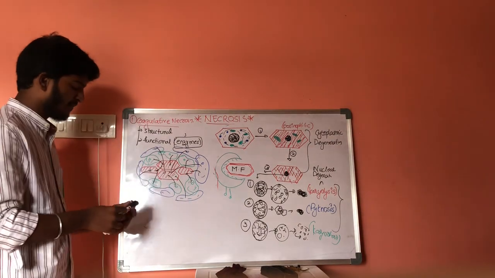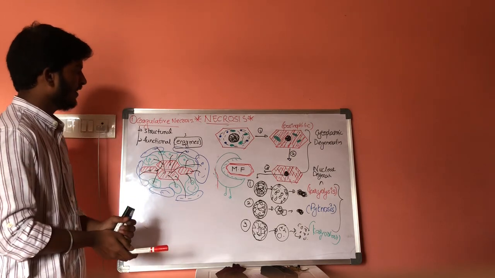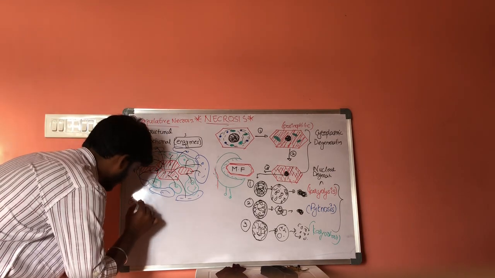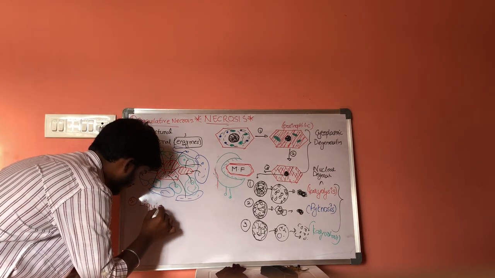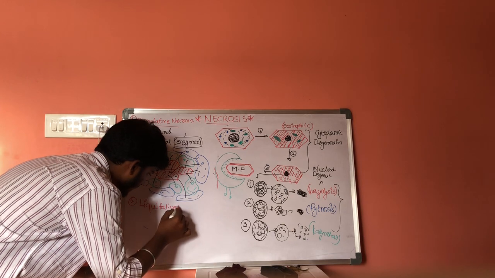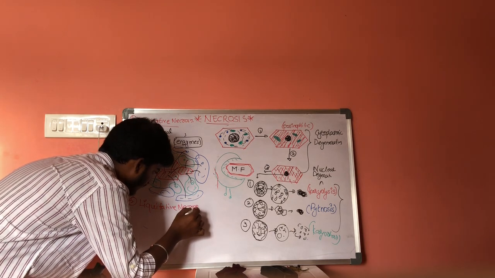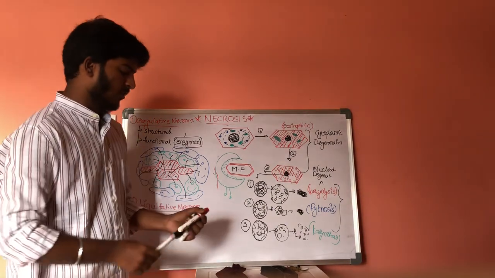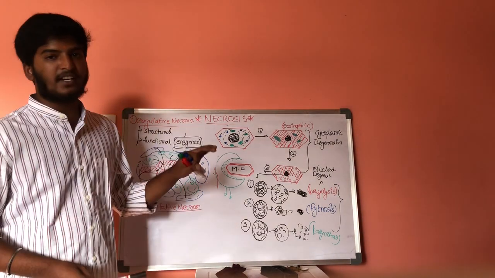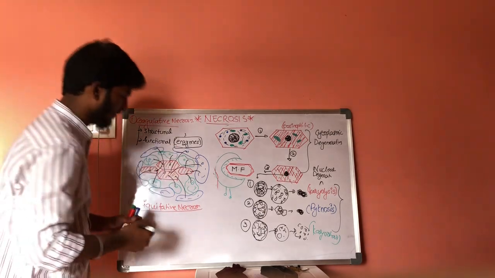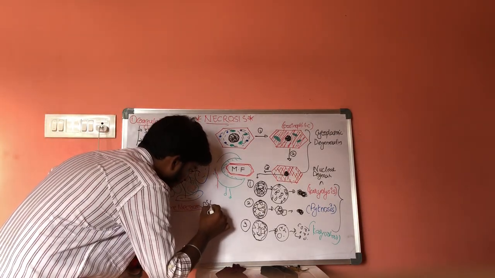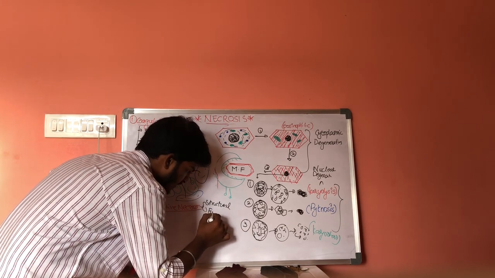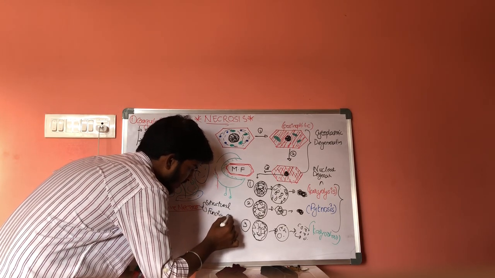And the next type is liquefactive necrosis. In case of liquefactive necrosis, only the structural proteins get denatured, whereas the functional proteins will not get denatured.